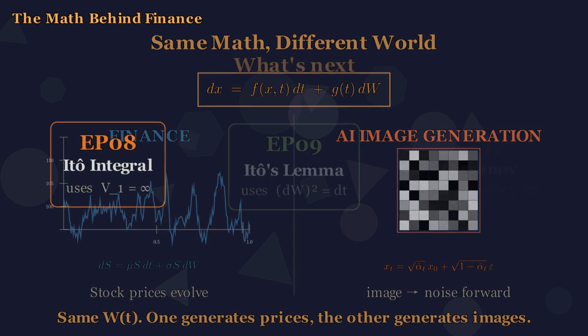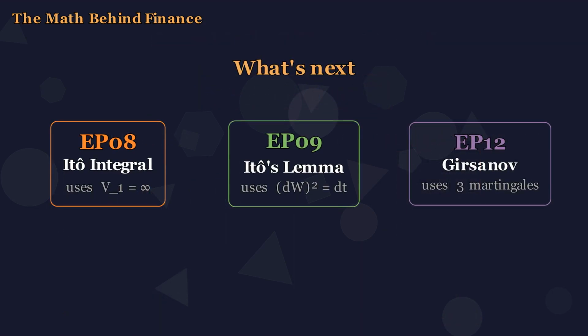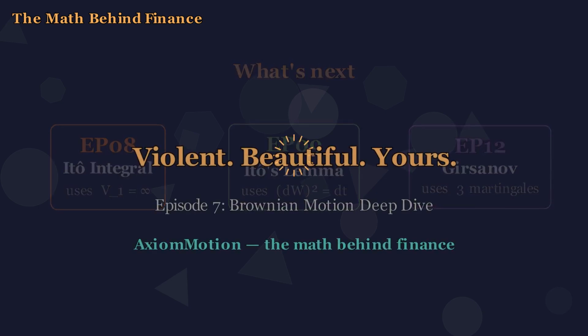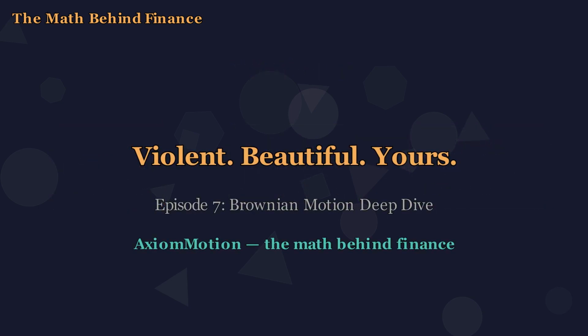Here's what lies ahead. Episode 8 constructs the Ito integral, using today's result that first variation is infinite. Episode 9 gives us Ito's lemma, built on the rule dW squared equals dt. And episode 12 introduces the Girsanov theorem, which rests on the 3 martingales we saw. Brownian motion is violent and beautiful, and as of today, entirely ours.